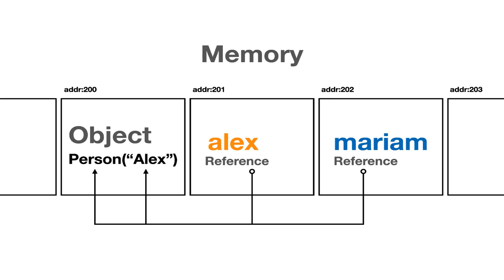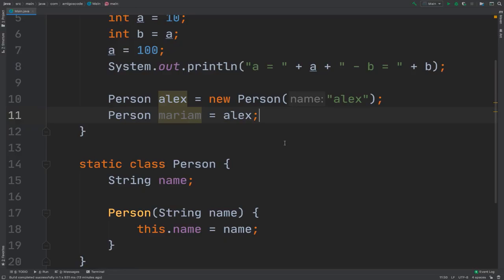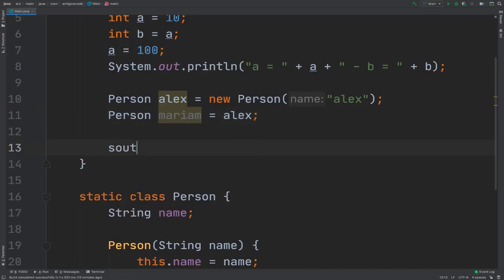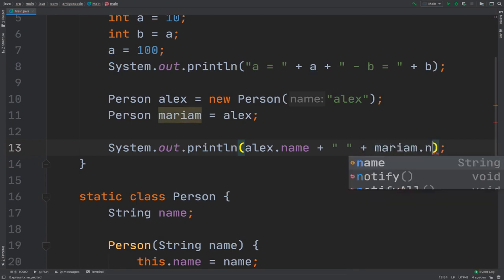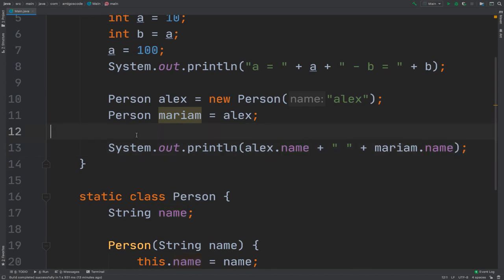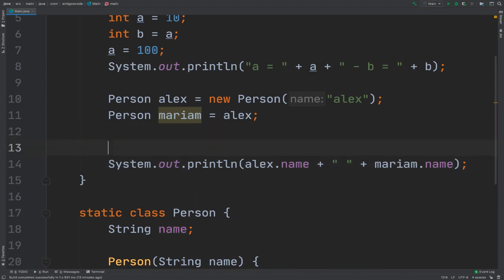Let me actually show it to you. Right here, let me print Alex.name plus Mariam.name. Here, let me say before changing Alex.